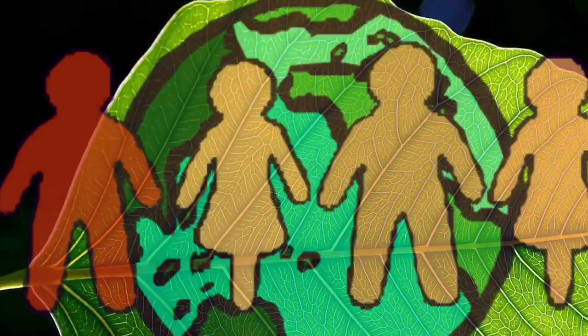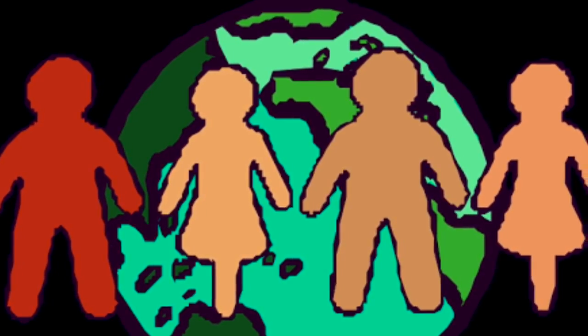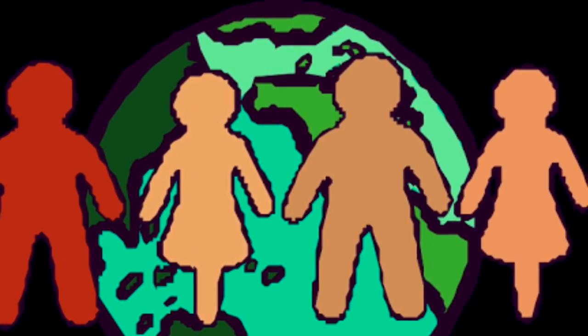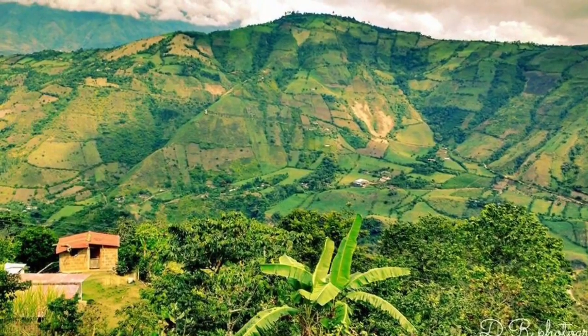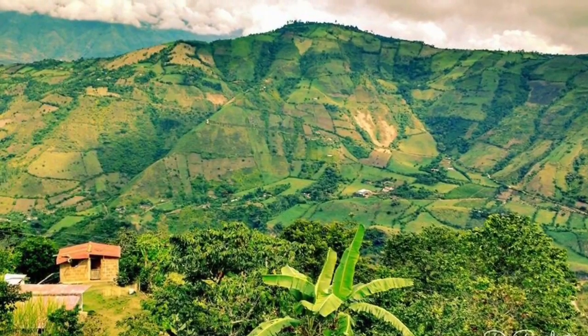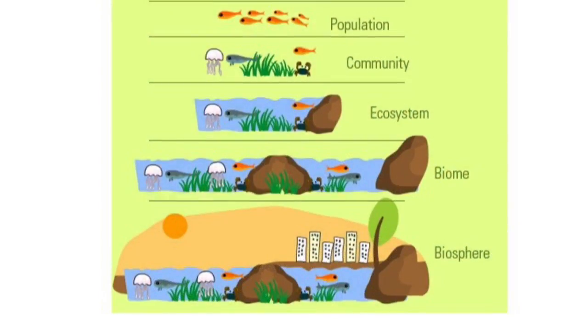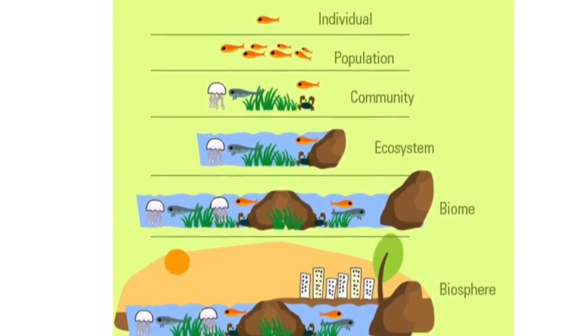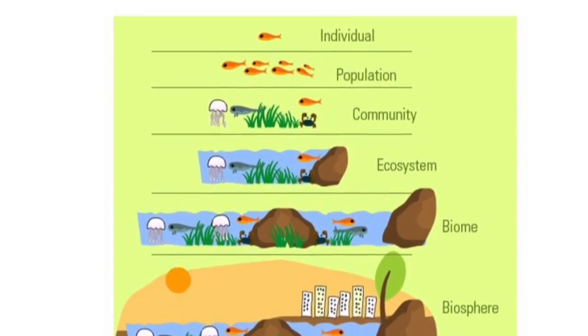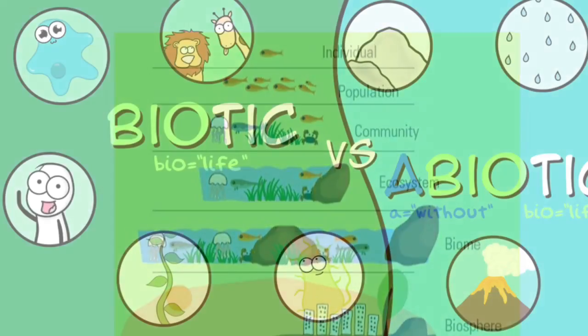Levels of organization: a species is a group of similar organisms. A population is a group of individuals of the same species that belong to the same place. A group of different populations that live together is a community. All the organisms that live in a place together with their physical environment is known as an ecosystem. A biome is a group of ecosystems, and the entire planet is the biosphere.